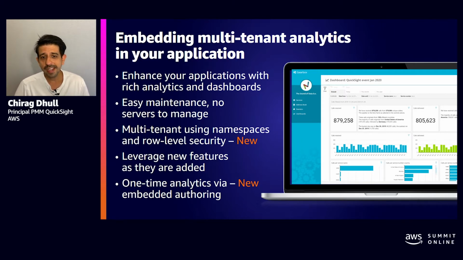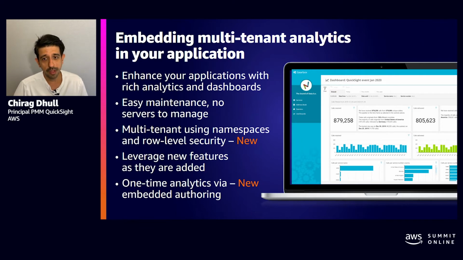We have recently announced new embedding capabilities that allow you to do even more with QuickSight Embedded Analytics. With this launch, QuickSight also provides namespaces, a multi-tenant capability that allows you to easily maintain data isolation while supporting multiple workloads within the same QuickSight account.